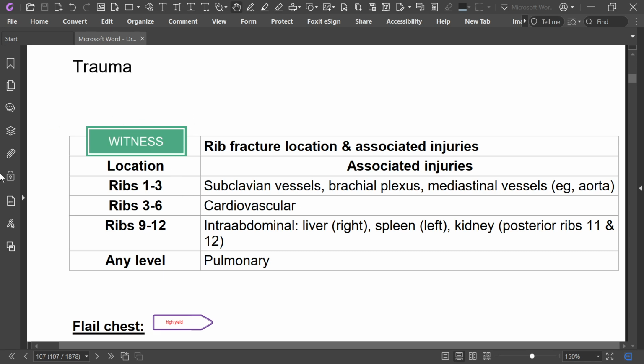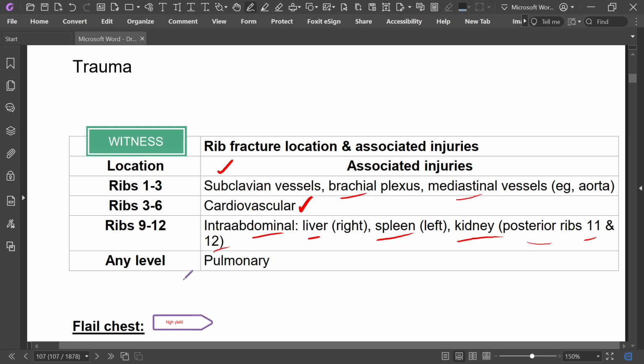Okay, trauma. Looking at the location by rib level: 1 to 3, 3 to 6, 9 to 12, and any level. At rib level 1 to 3, think of subclavian vessels, brachial plexus, and mediastinal vessels. 3 to 6 is cardiovascular, and 9 to 12 is intra-abdominal: liver, spleen, kidney.